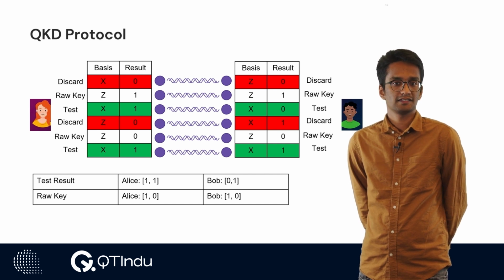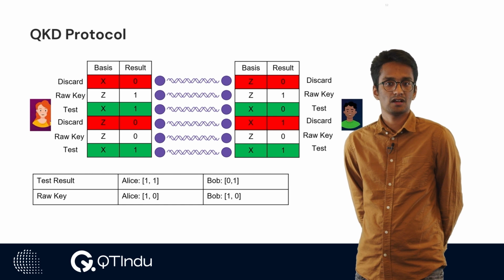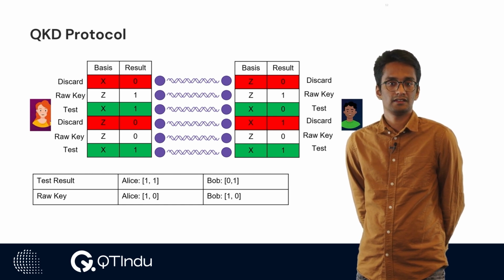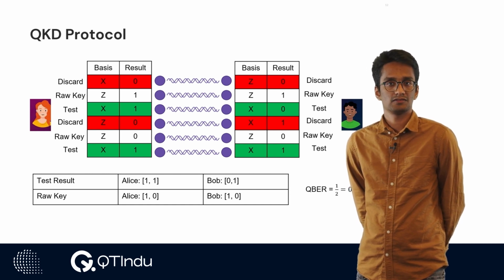For the test results, Alice has results 1 and 1. However, Bob has results 0 and 1. This would mean that there is one mismatch in their test rounds. And since they have 2 rounds, the QBER is 1/2 or 0.5.